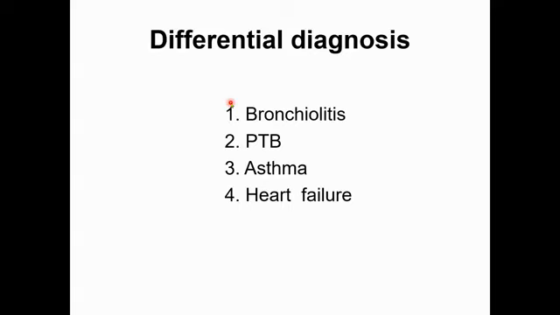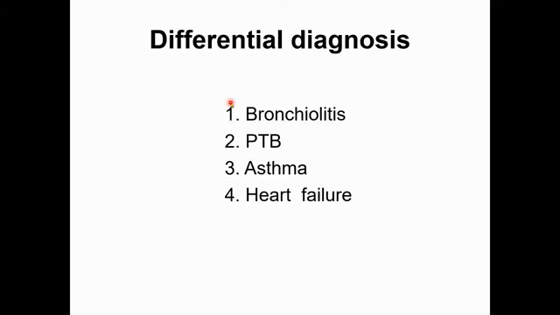On chest X-ray, a pneumonia patient shows patchy opacity or consolidation, and an asthma patient shows hyperinflation. And complete blood count shows neutrophilic leukocytosis in case of asthma. Sorry, in case of pneumonia there is neutrophilic leukocytosis, but in case of asthma there will be a raised eosinophil count.